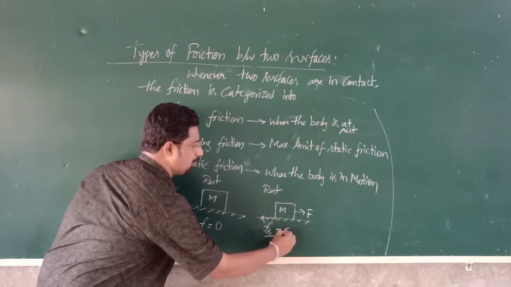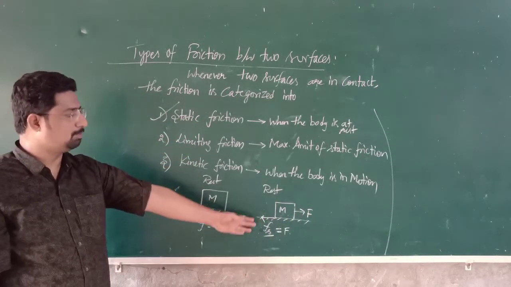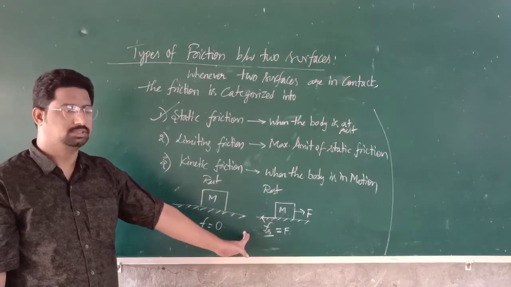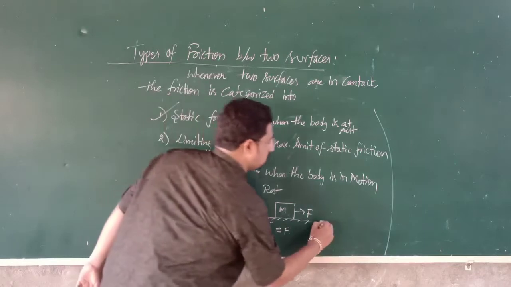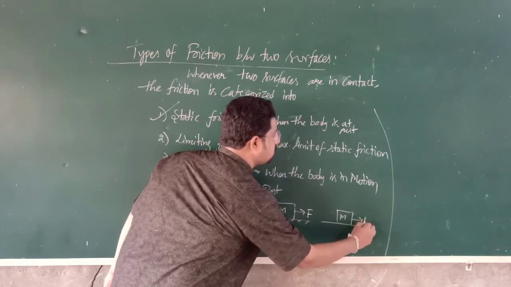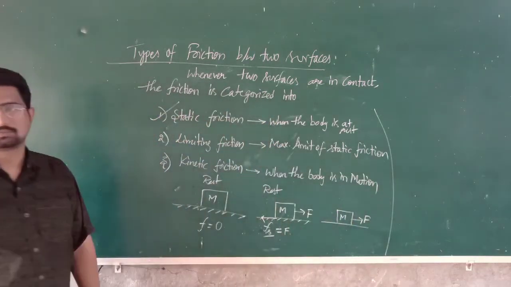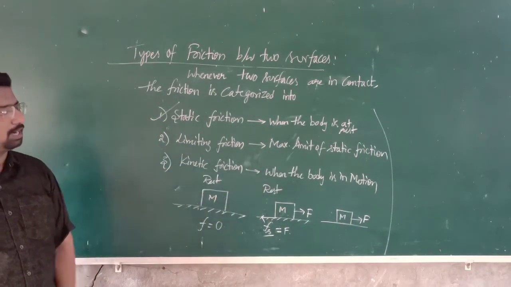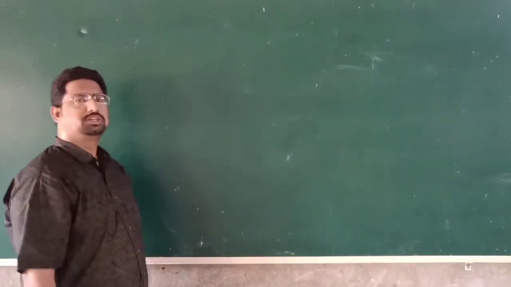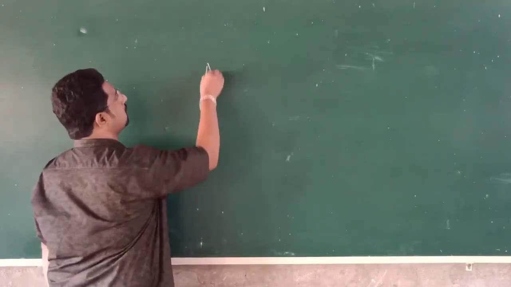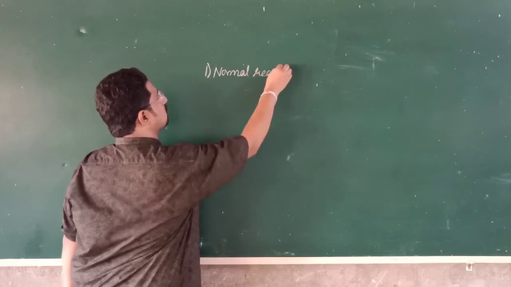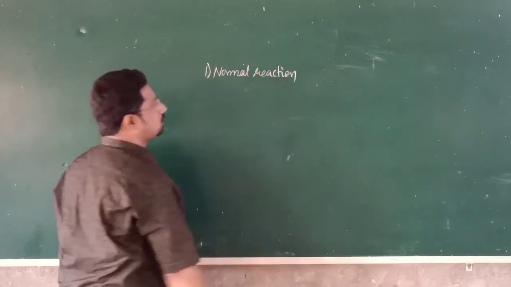Here Fs is equal to F, so that the net force will be 0, the body will be at rest. Clear? Understood? So here the body is ready to move by the application of force. As force is applied and the body is ready to slide, the magnitude of the limiting friction depends on normal reaction and nature of the surface.